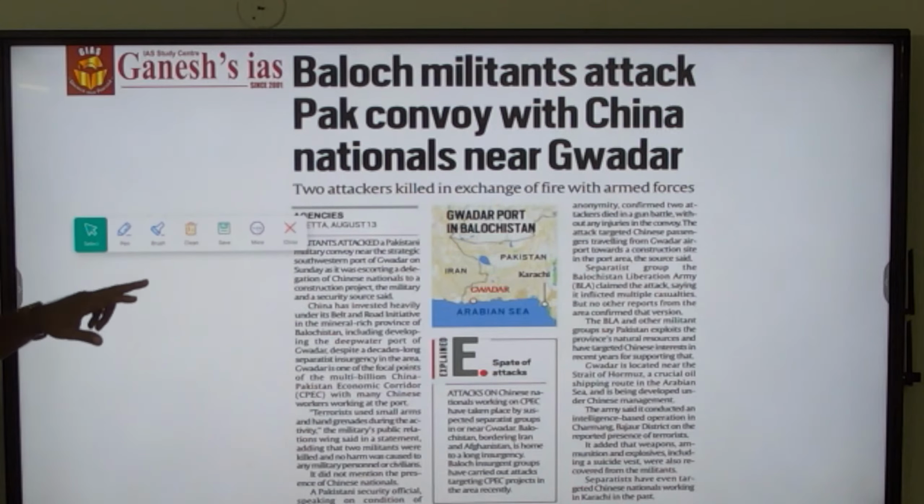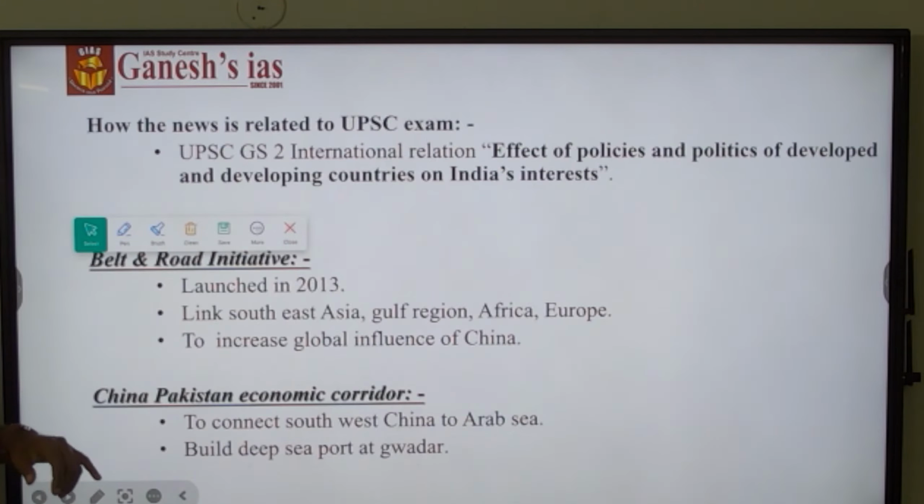Baluch militants attacked the Pakistan convoy with Chinese nationals near Gwadar. This is the news right now. CPEC infrastructure development has been happening in the Balochistan region as well as near the Gwadar area, as an initiative of the Belt and Road scheme of China. So how is the news related to